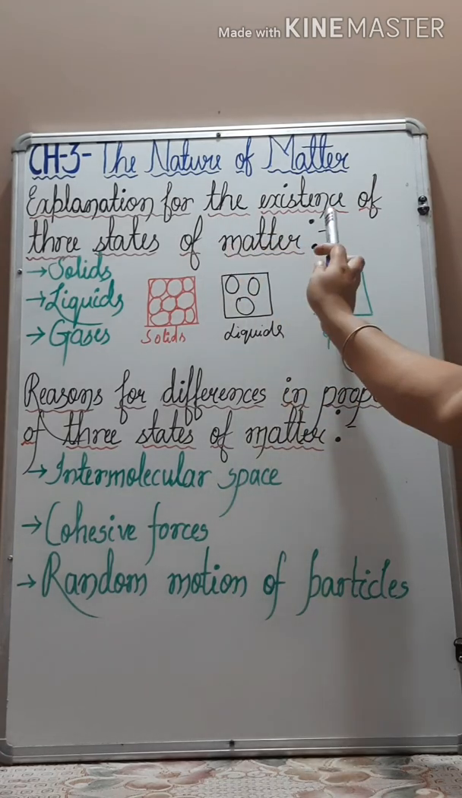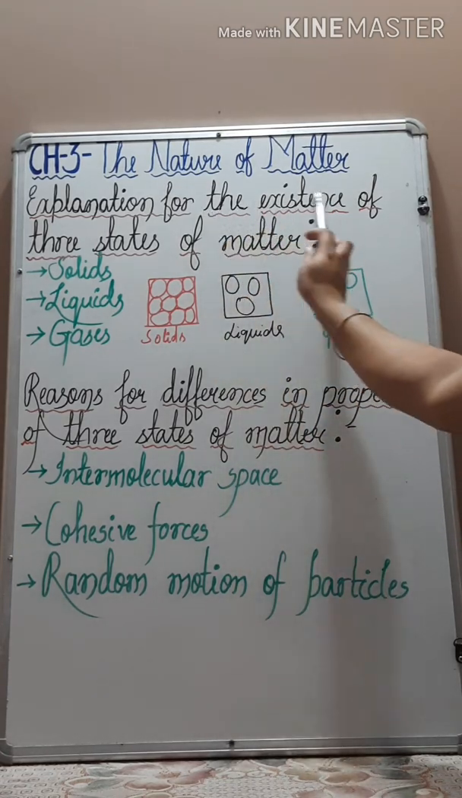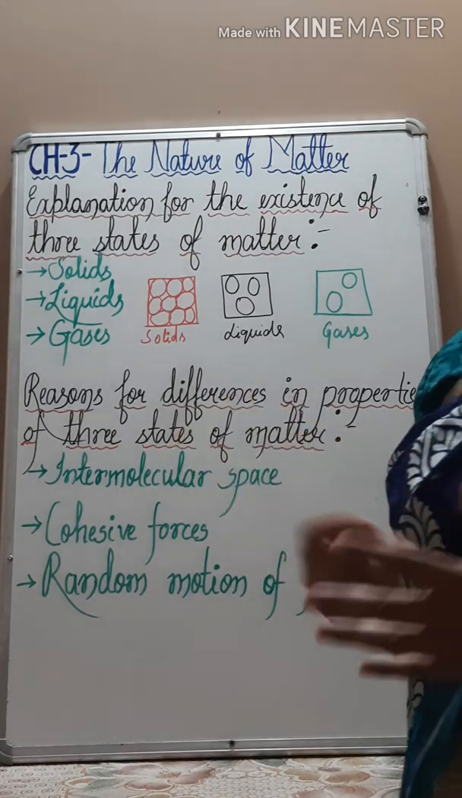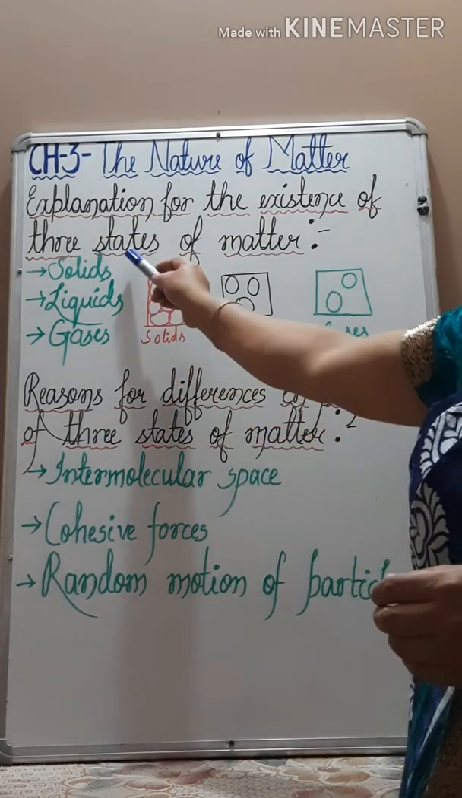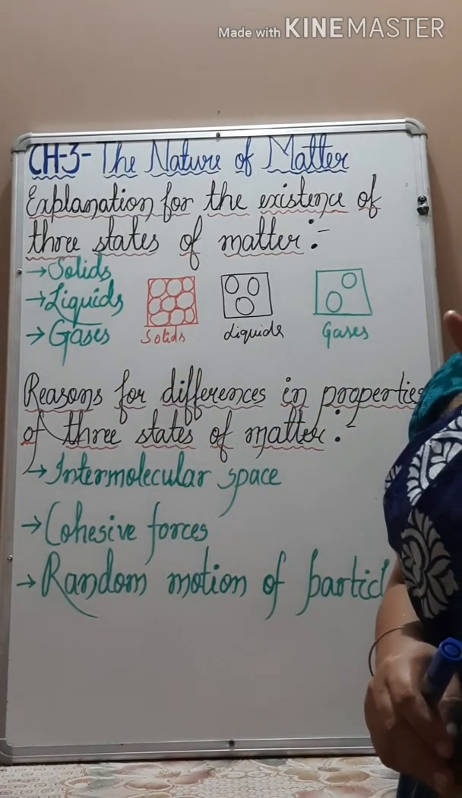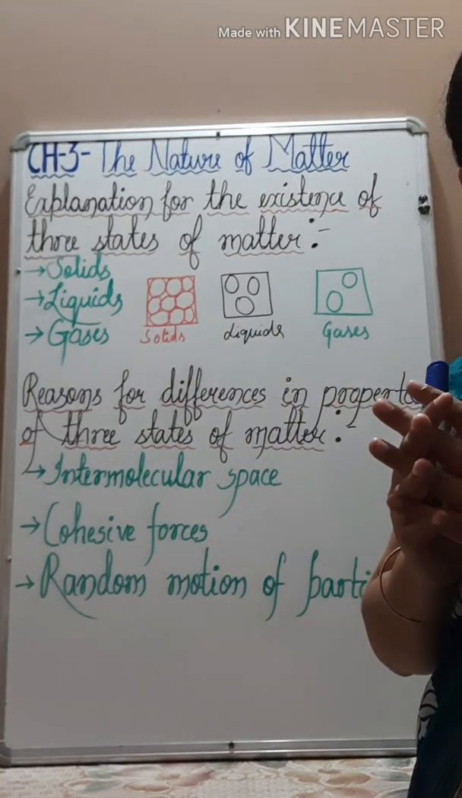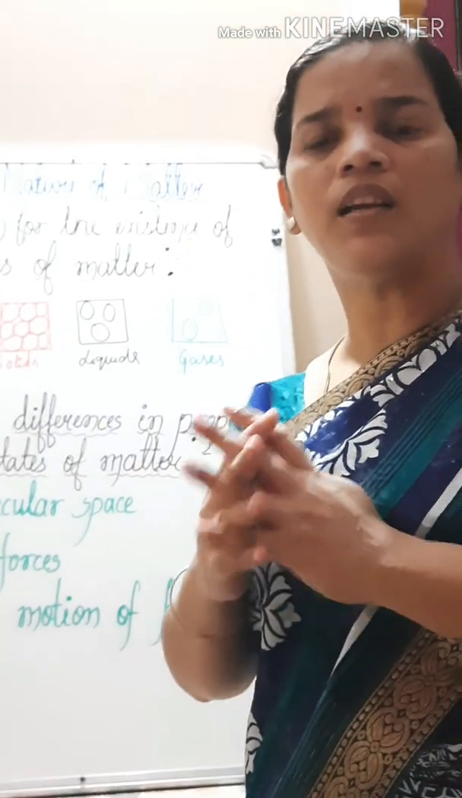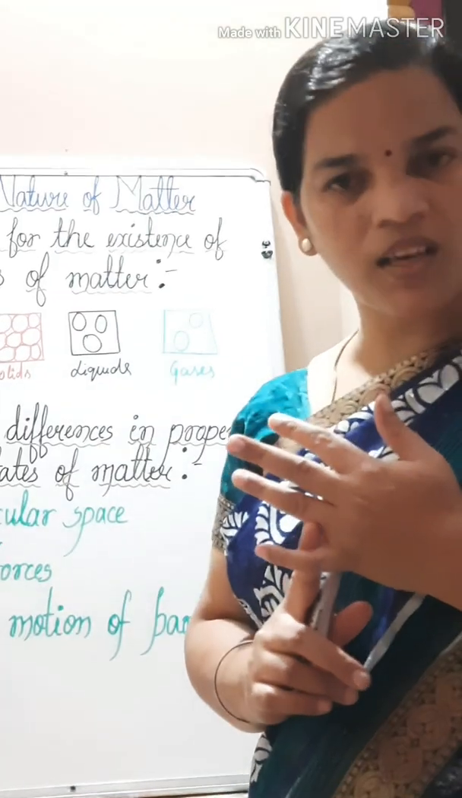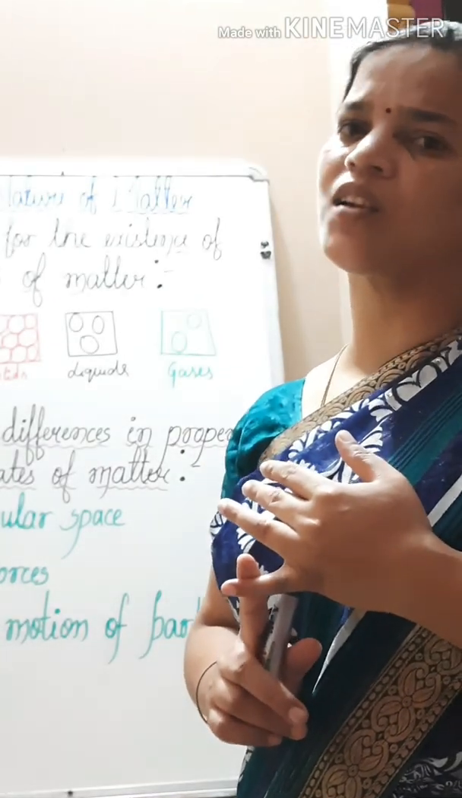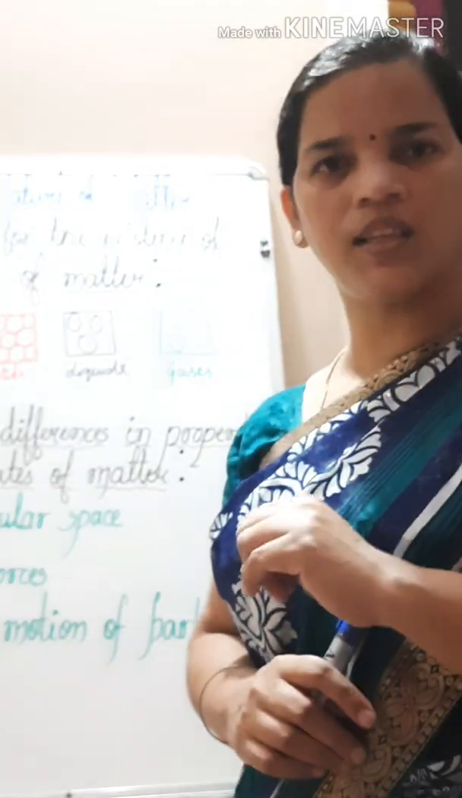First we have to come here. For the existence of three states of matter, existence means how it exists. The three states of matter are solid, liquid and gases. Here four things we have to remember: how the molecules are arranged in the three states, the intermolecular spaces, the intermolecular force of attraction, and whether the molecules move or not. These four things we have to read.